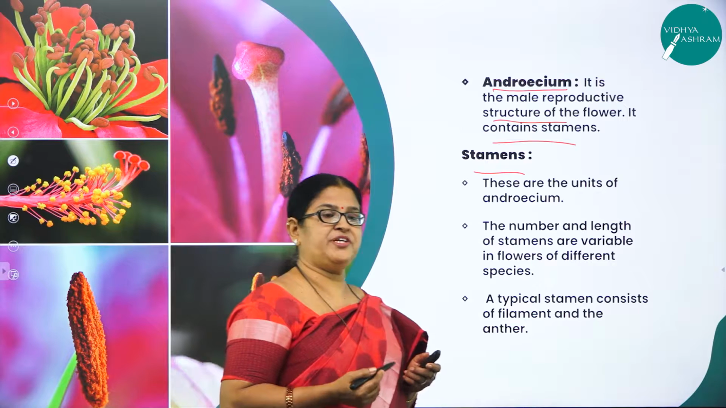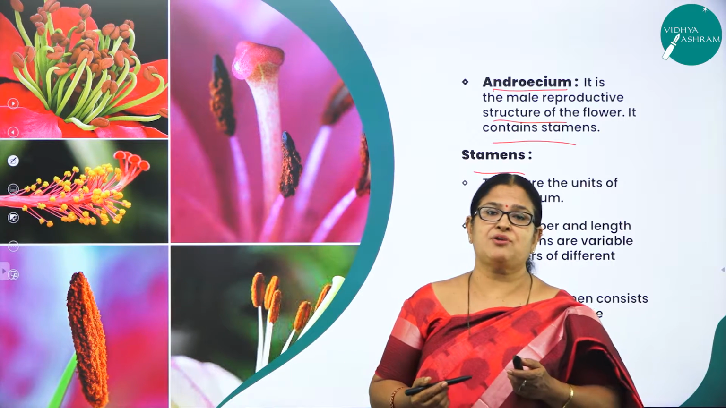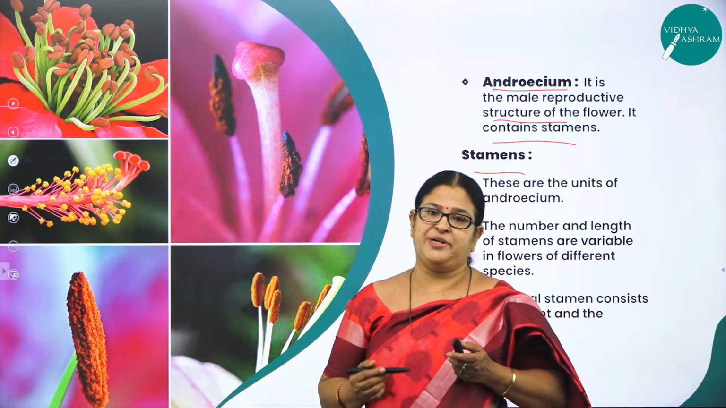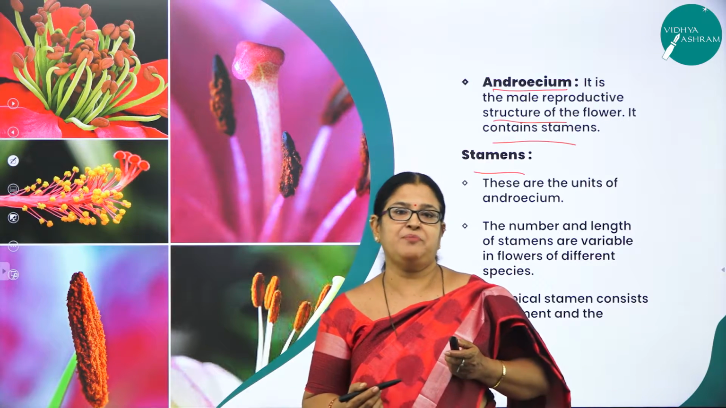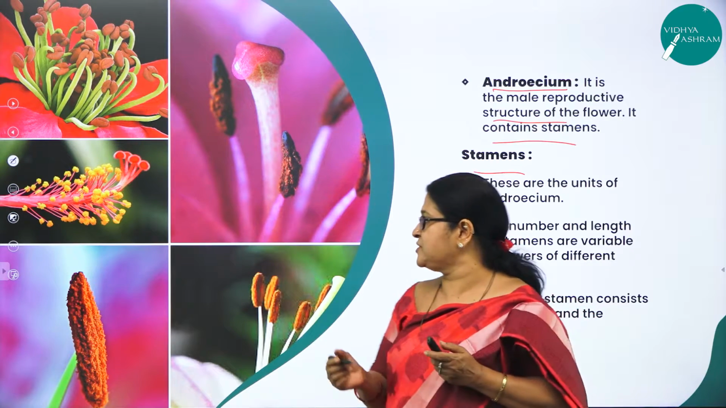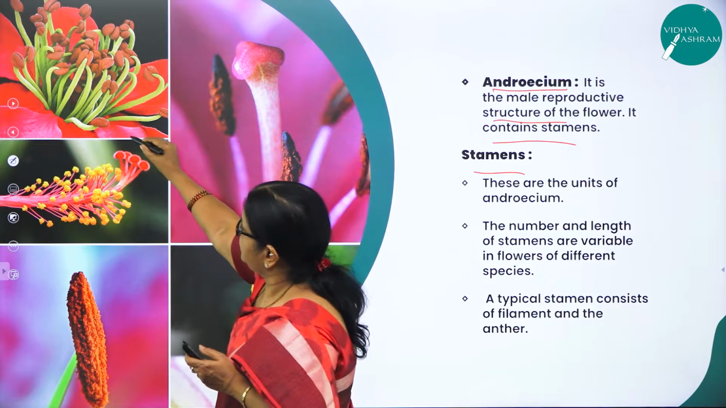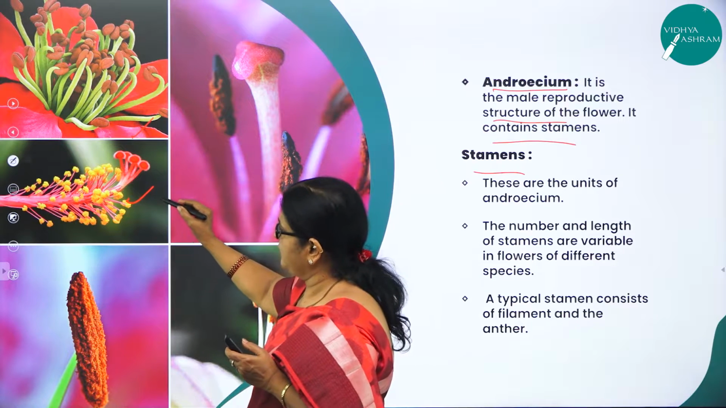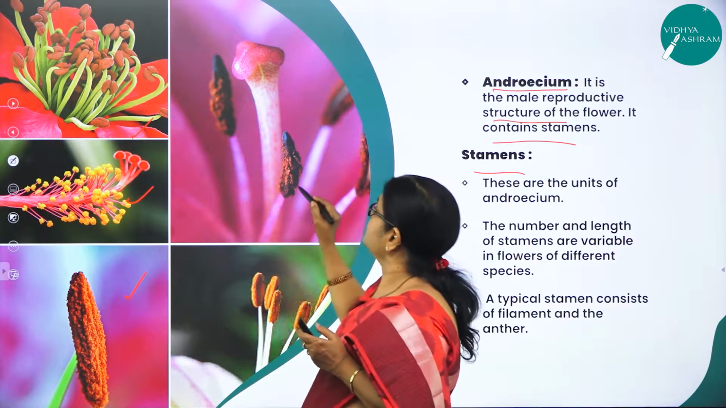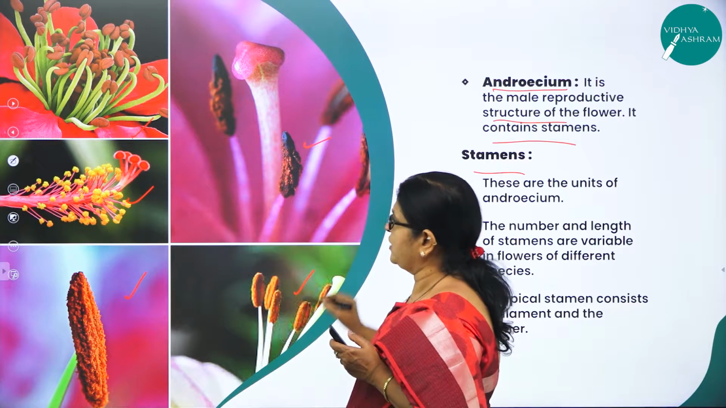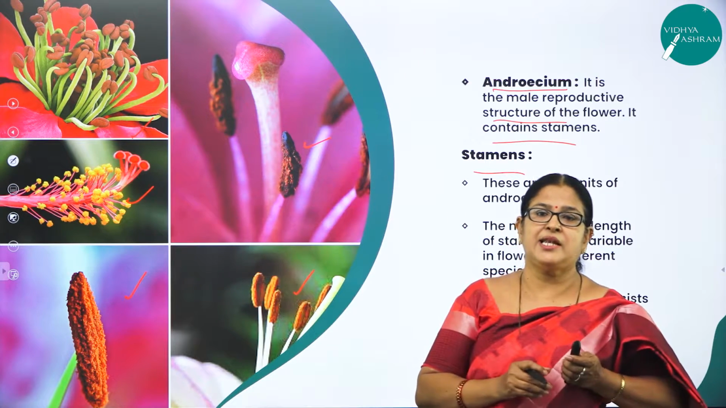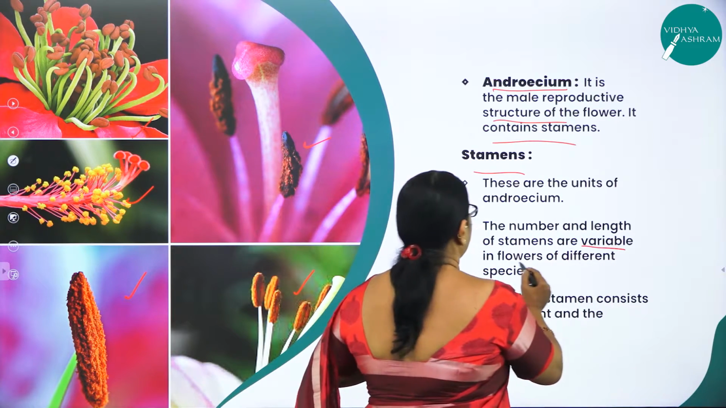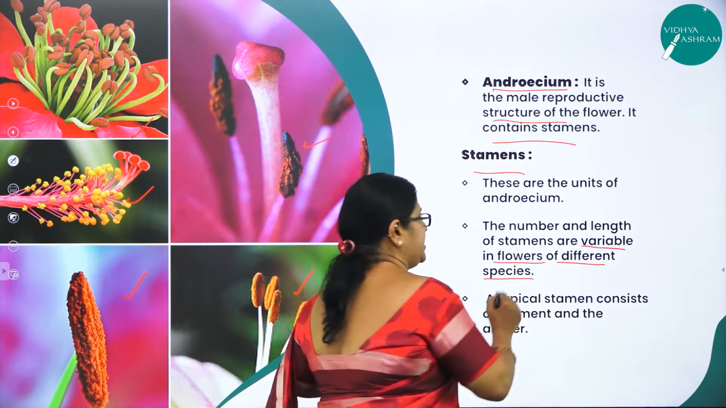And when you see the different species of plants, the flowers are not of the same type, as you all know, and so also even the stamens are not of the same type. The number and length of stamens are variable in flowers of different species. That is what you can see here. This is one type of stamen, and this is a typical hibiscus flower stamen, right? Here you can see this is one shape, this is also one shape, this is also one shape. So what I mean to say here is the number and length of stamens are variable, that is they are different in flowers of different species, right?